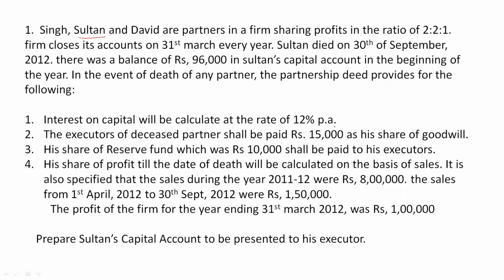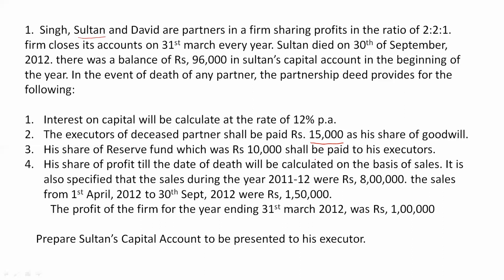Then the executors of the deceased partner shall be paid rupees 15,000 as his share of goodwill. Now in this question, the share of goodwill of the deceased partner is directly given. We don't have to do a working note relating to it.